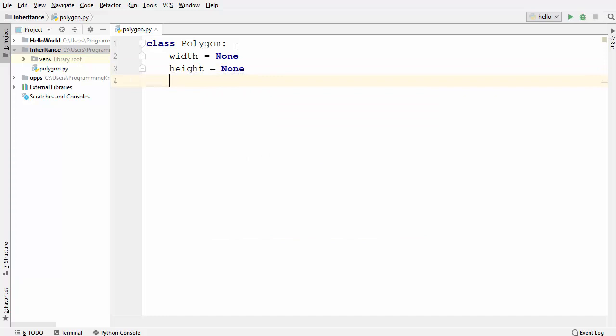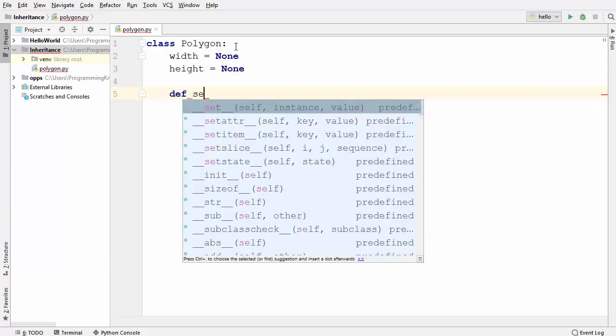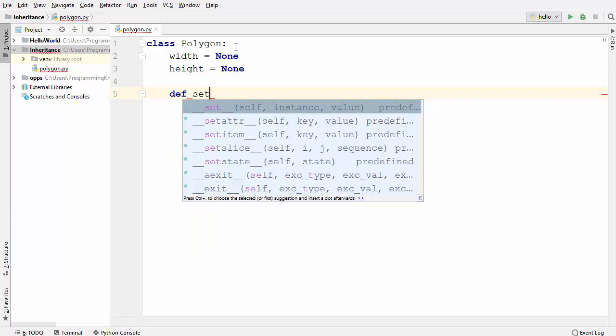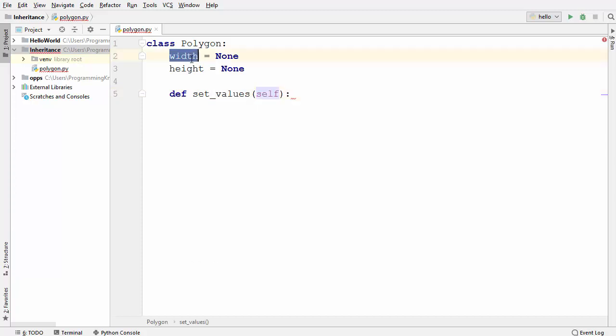Now I'm going to create a method here. Let me define a method using def, and I'm going to use this method to set the values of width and height. This method is going to take two arguments: one is the width and the other is the height, right? Now, if you remember, in the last video I showed you how to make your variable private.